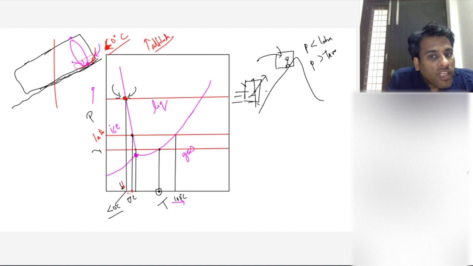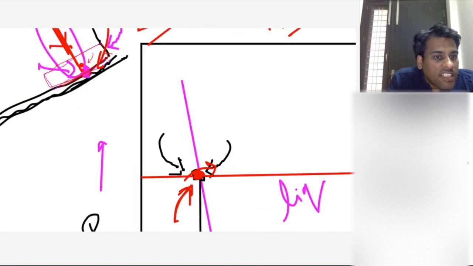But even at that point, from this graph, you can see, if the pressure is high, ice will convert to liquid. Even at negative temperatures, the ice will convert to liquid because of high pressure acting downwards. Yes or no? And that is why even at less than 0 degrees Celsius, the ice here converts into water.